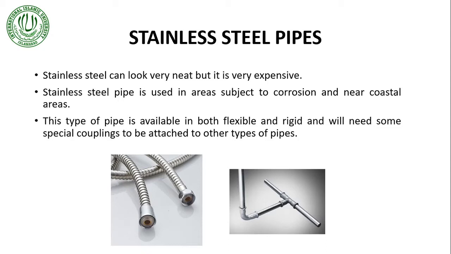But since they are very expensive, we make sure that we use these type of stainless steel pipes where it is mandatory to use them, just like near coastal areas where there is more corrosion and more dampness in the earth. Stainless steel pipes have another very major advantage over other types of plumbing pipes, that steel pipes can actually be made as a flexible pipe, just as shown in this picture, and obviously they can be rigid ones as well. They use couplers like this so that they can be joined to any other type of pipes.